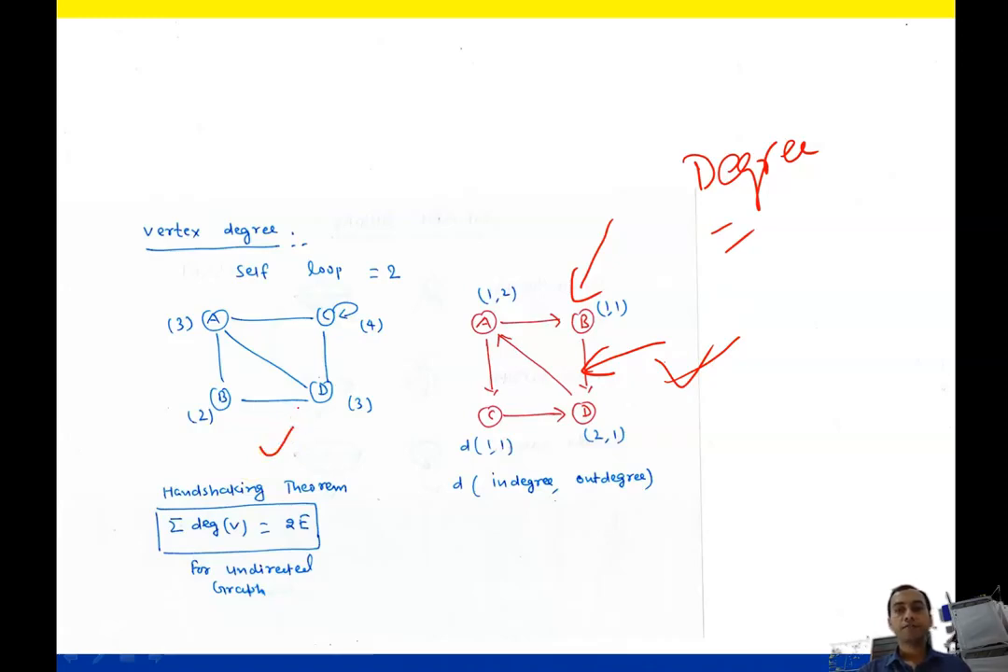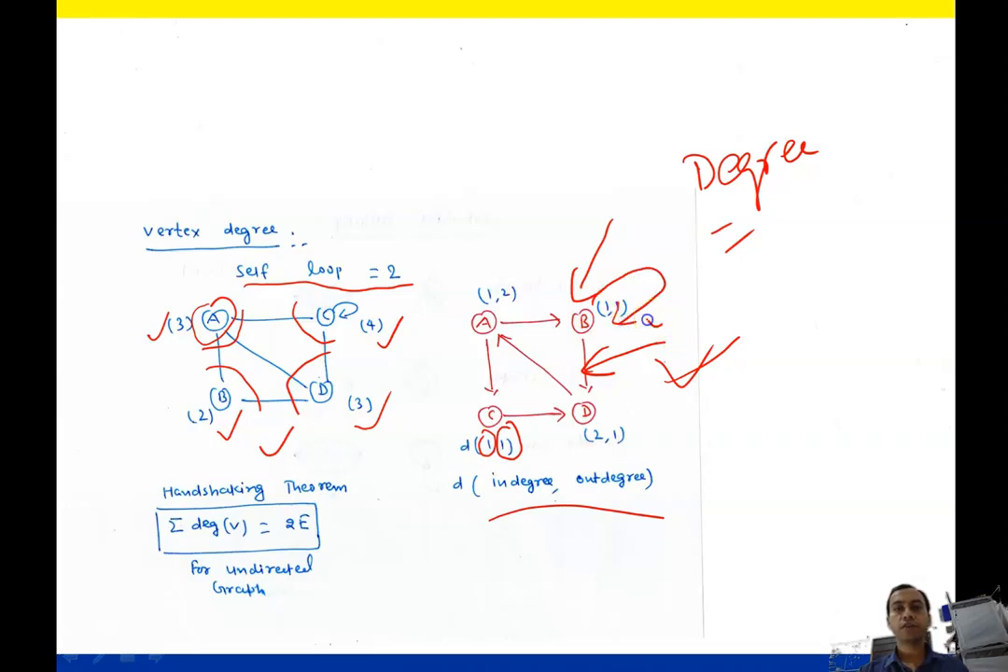So here we are writing A. For this node A, there are 3 connected nodes, so degree will be 3. Here there are 2 connected nodes and for the self loop 2, so we are writing 4. This is connected with 3 nodes, so 3. This is connected with 2 nodes, so 2. So this is the degree of a graph. For directed graph, we write one for incoming and one for outgoing, and if there is a loop, then one incoming and one outgoing. In that way you have to write.